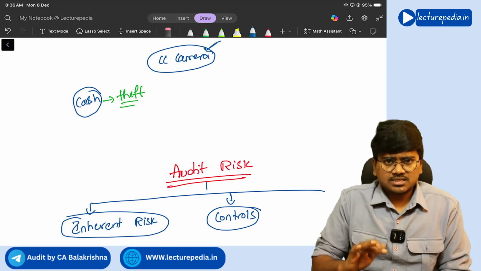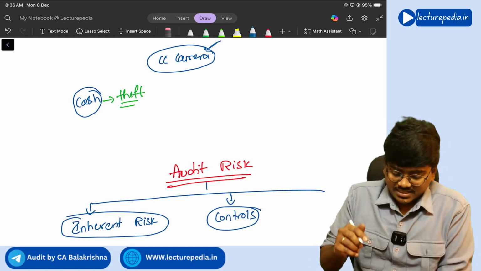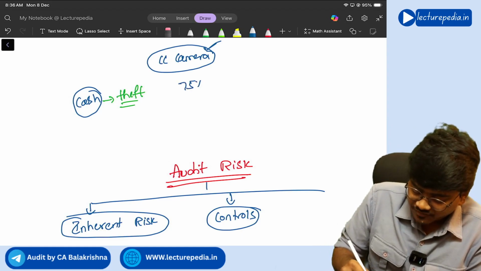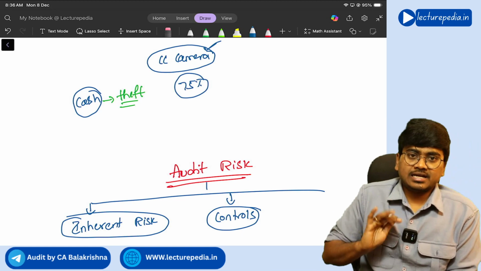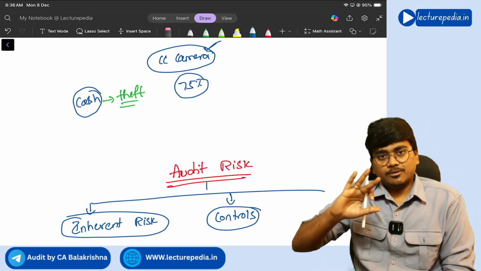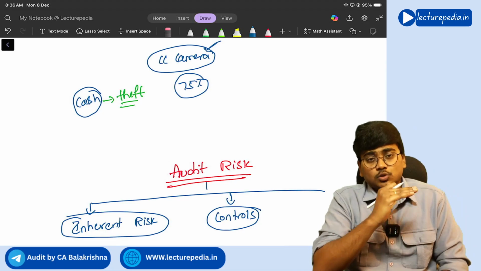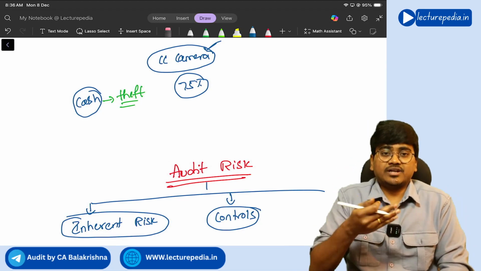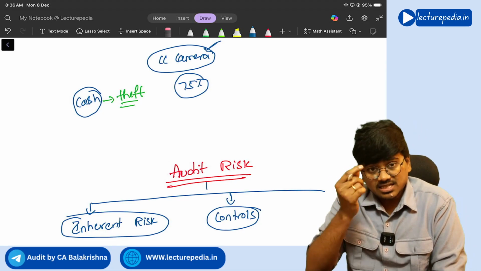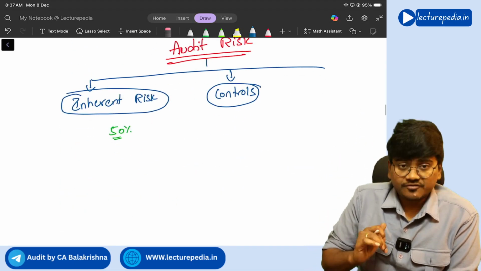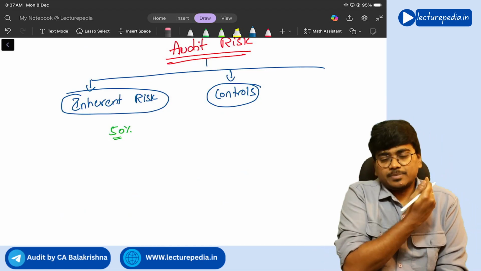Let's say CC cameras have prevented some 75% of the inherent risk. So 75% of the risk of cash being subjected to theft is prevented by CC cameras. Still there is a 25% risk as it is. So of the 50%, 75% is reduced.